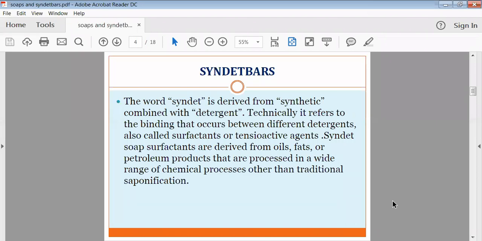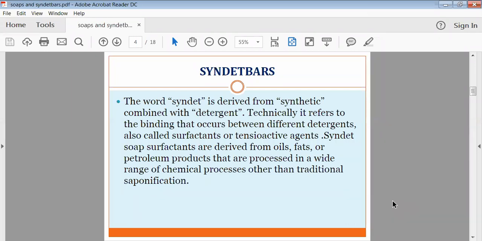Now, in the same way, what are syndet bars? Syndet is nothing but a synthetic type of material. When we combine detergents and prepare a material, it is called syndet bars. Technically, it refers to a binding of various kinds of detergents with the help of tensioactive agents.